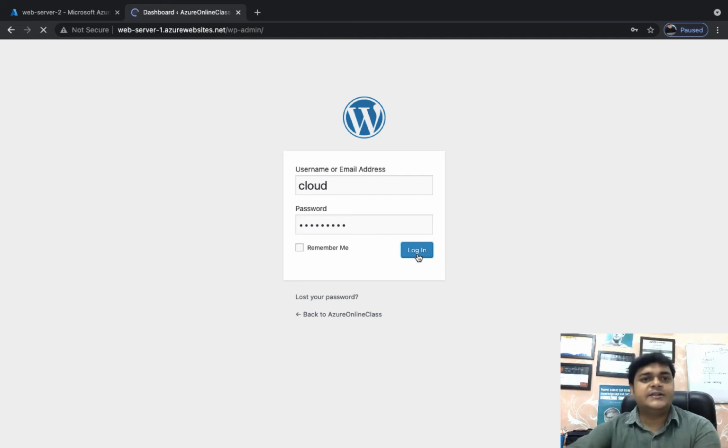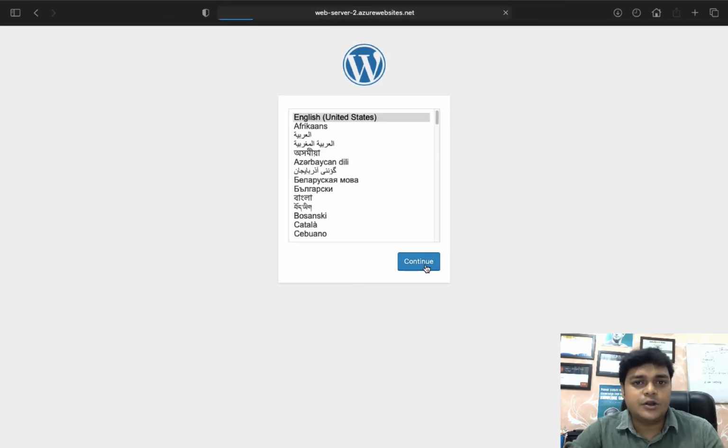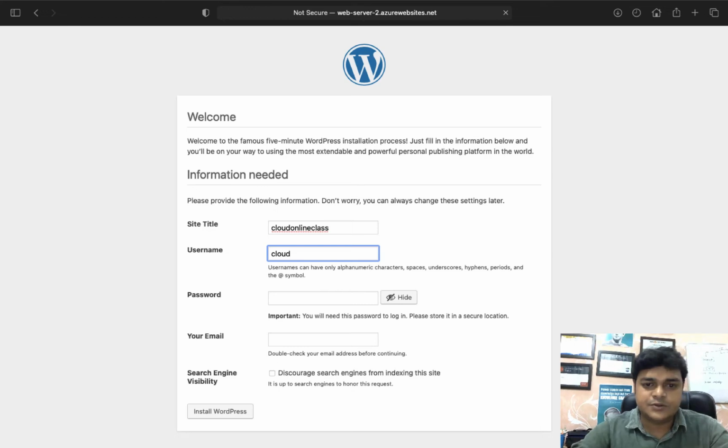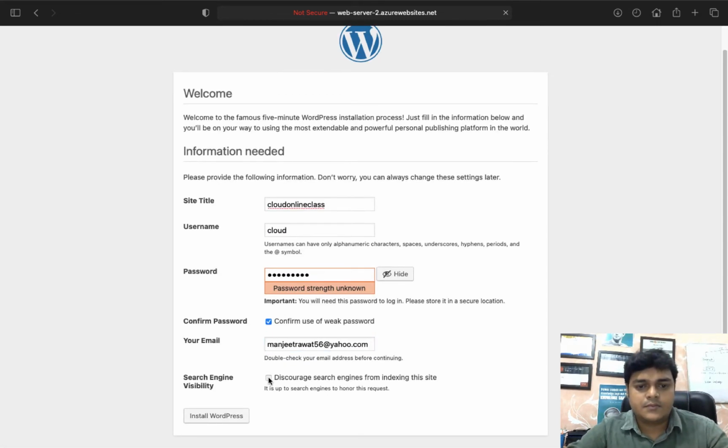Fine, we successfully logged in, and this is the dashboard where we can design our website. If you have an idea about WordPress, you can design it on your own, or you can hand it over to your developer team. Meanwhile, we need to install web server 2 as well. Provide the name of your website. You can proceed with any name, cloud online class. Okay. For the username, I'm going to use the same username. Proceed with your own password, and install.